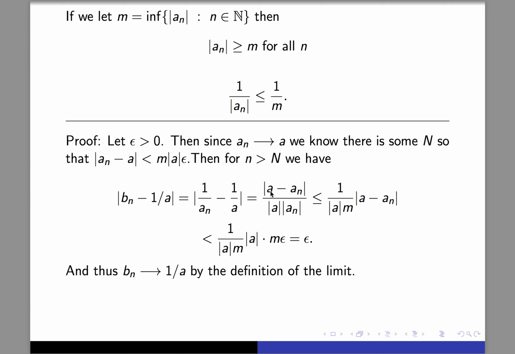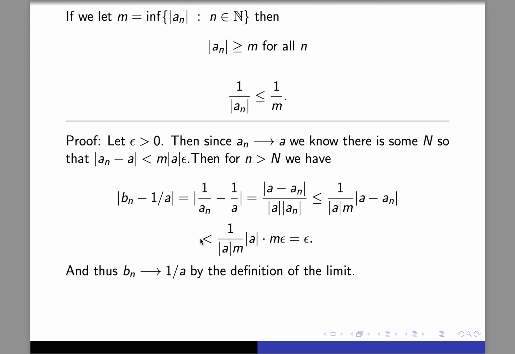We do the same thing we did before. We had all this before. And now let's see what I did. So here's an inequality. Where is this coming from? Well, the a minus a_n is still there. This absolute value of a is still there. All I've changed is I've replaced this a_n in the denominator with m. And that's coming from up here, right? So this inequality is coming from this part above the line.